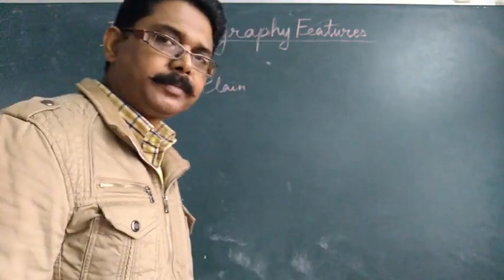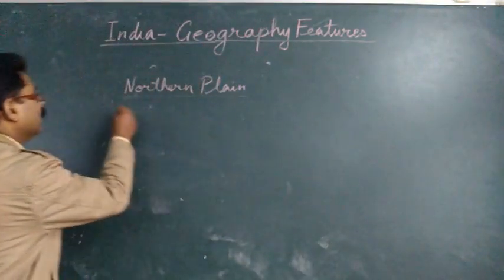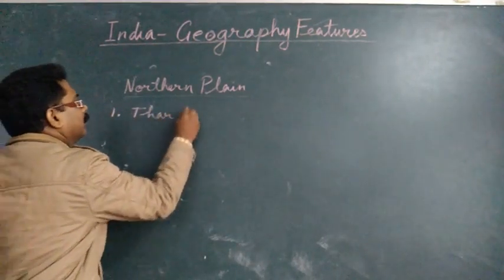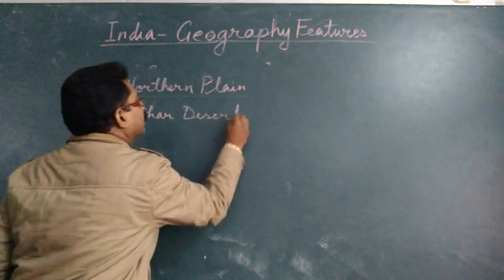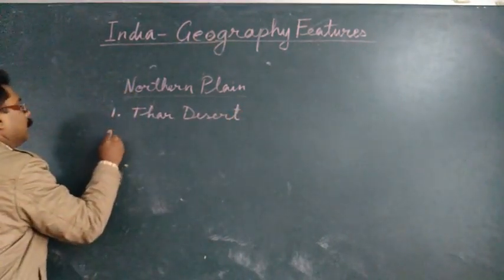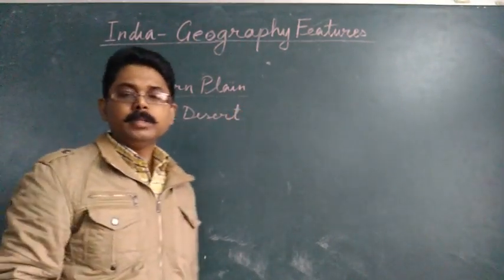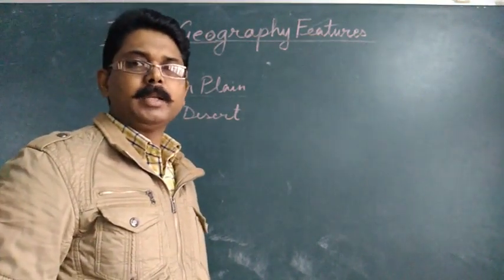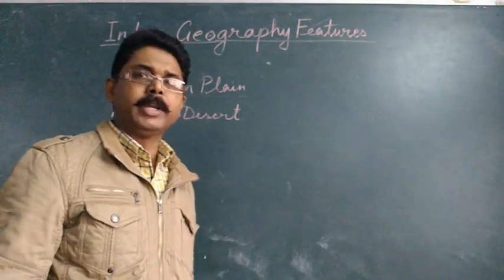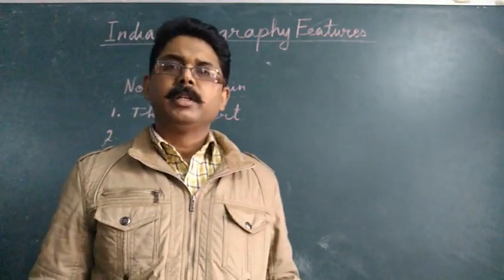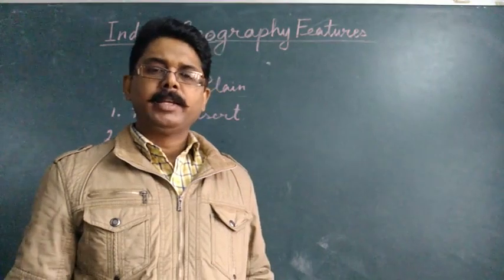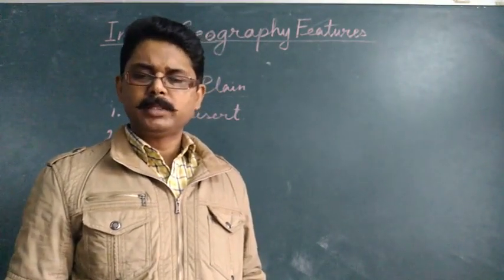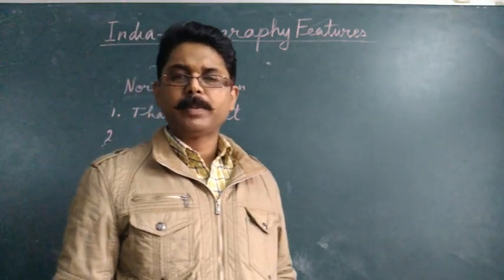The first one is the Thar Desert. The second one is the Indus Punjab Haryana plain. This plain is drained by river Indus and its tributaries, and it drains the region of Punjab and Haryana, known as the Indus Punjab Haryana plain.